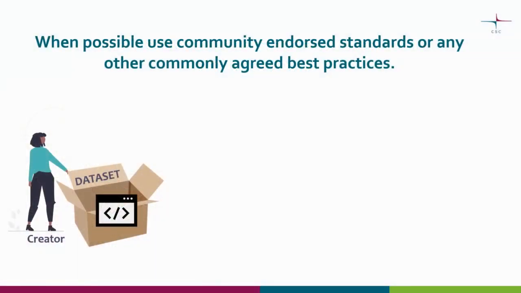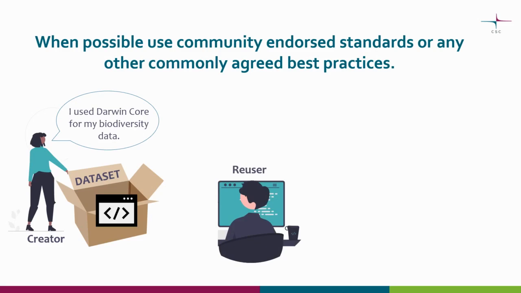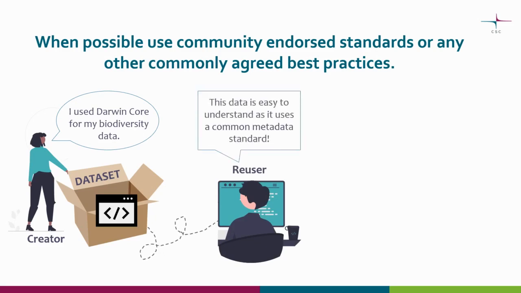To make datasets similar in your research field or domain, use community-endorsed standards or any other commonly agreed best practices. You can use, for example, Darwin Core Standard with biodiversity data. Using standards will reduce the risk of misunderstanding or misinterpretation of values or terms by others.